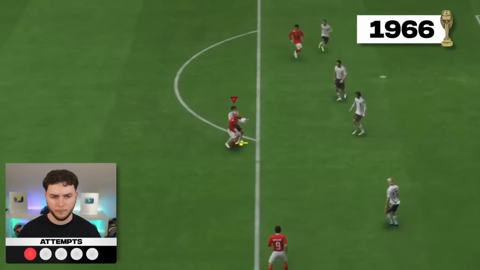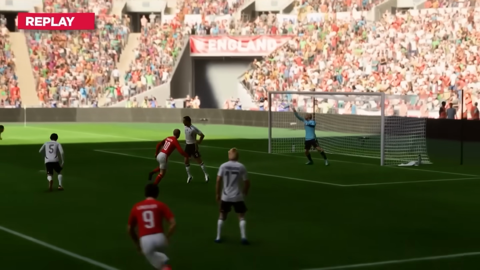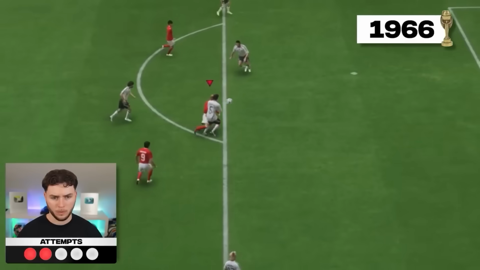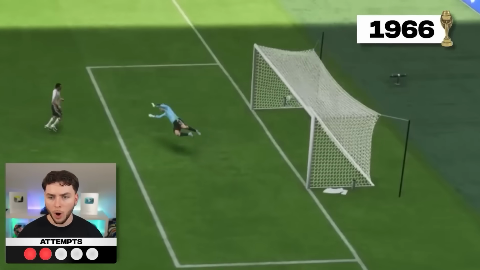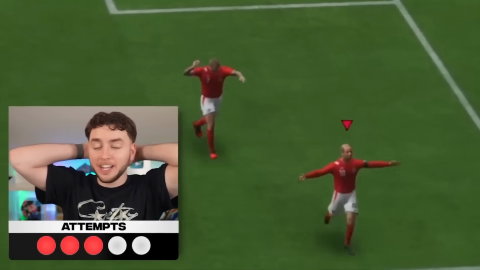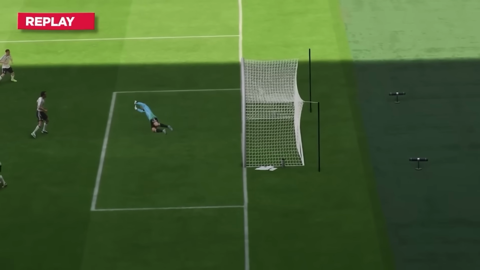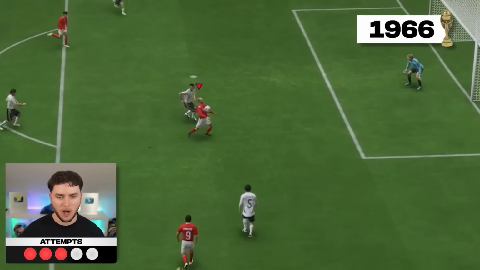And our next shot would be closer than expected. Boom. Oh, we've hit the crossbar. Second attempt, and we've hit the crossbar. That's not bad. But believe it or not, we would get even closer. Oh my god. We've hit the crossbar, and then it's gone in. I thought that was it. There was even a goal line angle. It was that close.